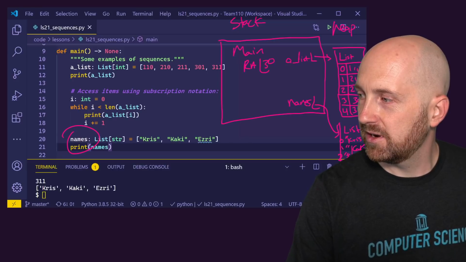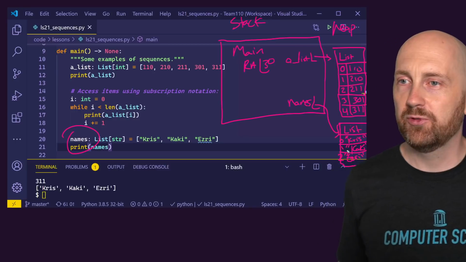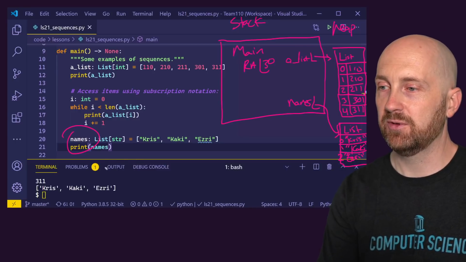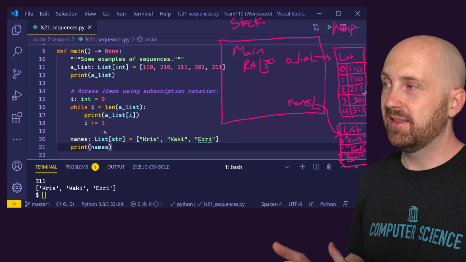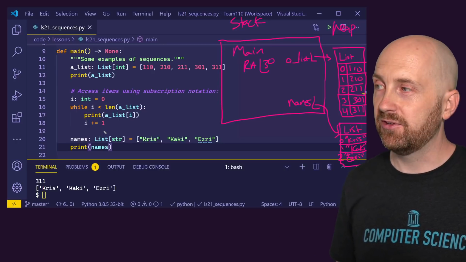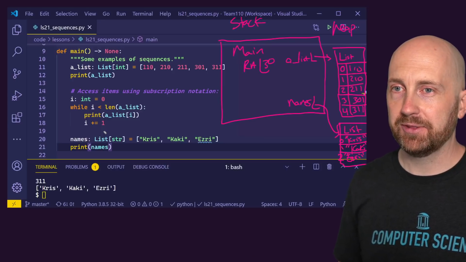Right? And so hopefully you're getting a sense, and this is a quickly drawn diagram. We'll spend more time on the diagrams as we get into practicing working with these sequences. But we're storing these values on the heap, and a sequence or a list is really just an indexed table of values that we can work with.